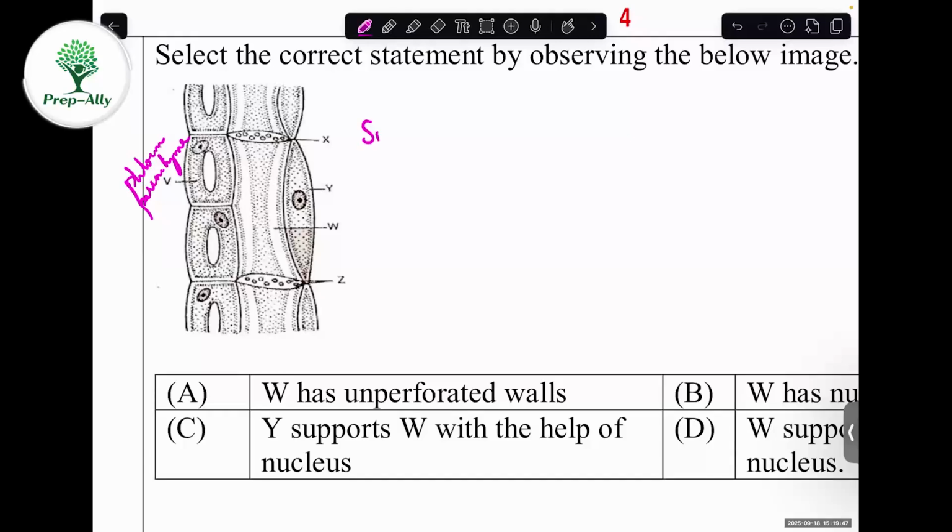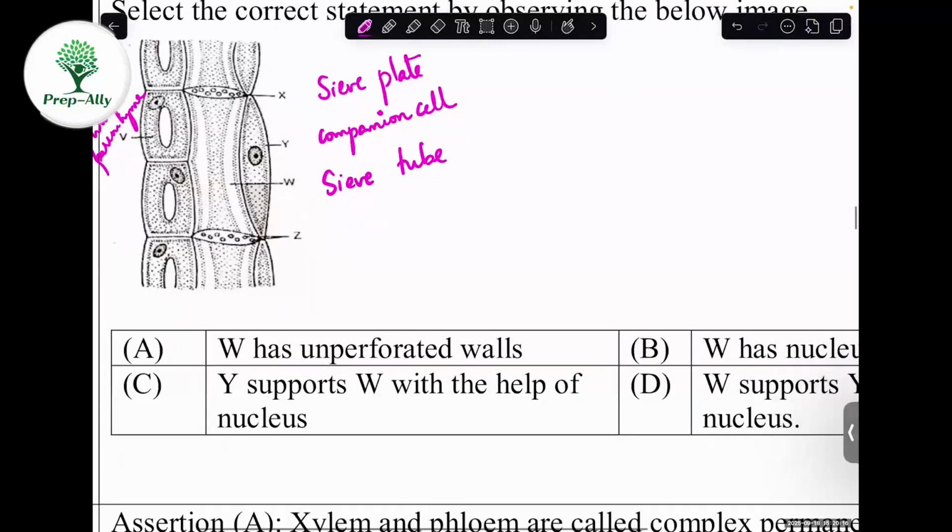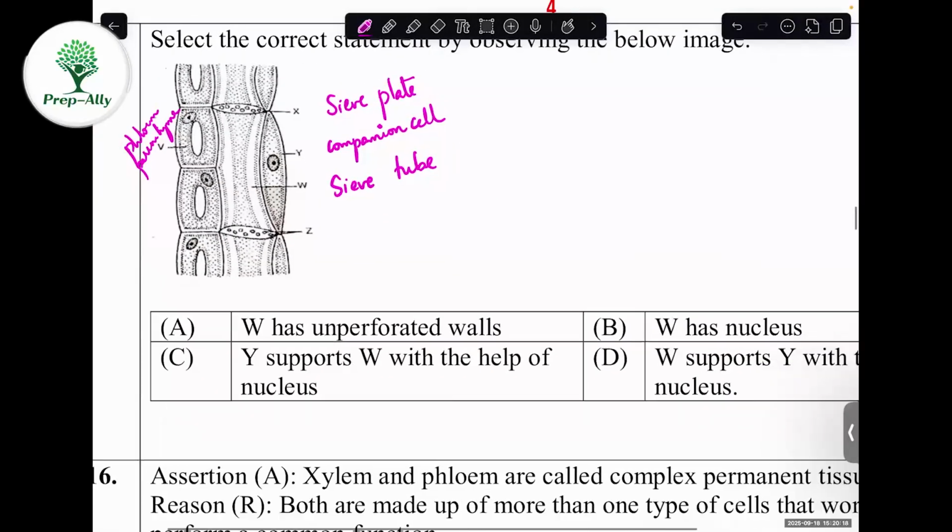X is sieve plate. This Y is companion cell. This W is sieve tube. This Z is also the same thing, sieve plate. So we'll read the options and relate them.